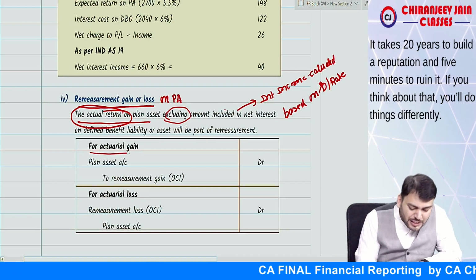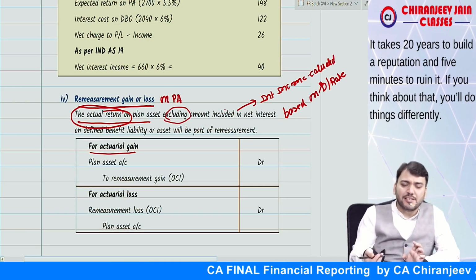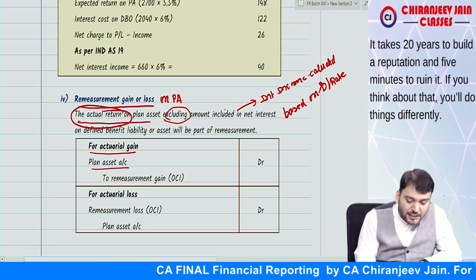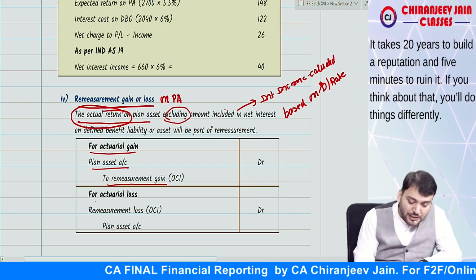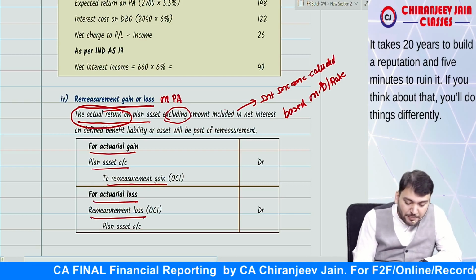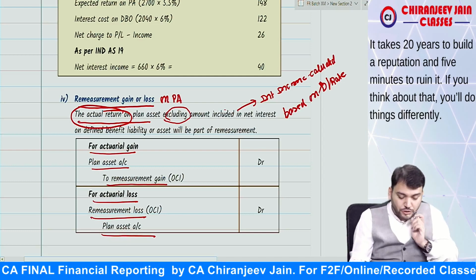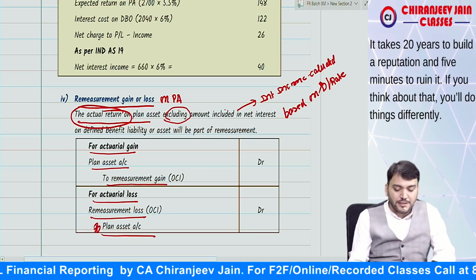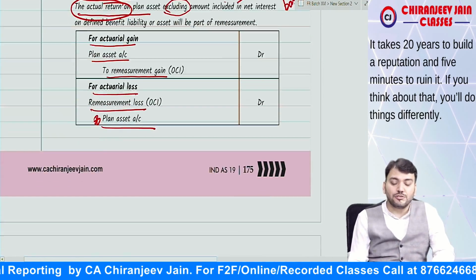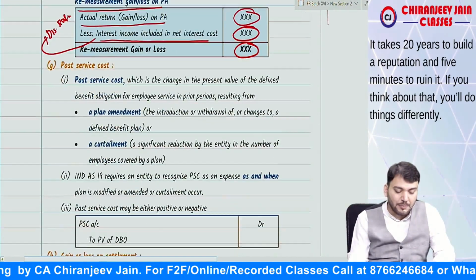For actuarial gain on plan asset, the entry will be plan asset to remeasurement gain. For actuarial loss on plan asset, the entry will be remeasurement loss to plan asset. Have you understood this point? Yes, sir, we have understood.